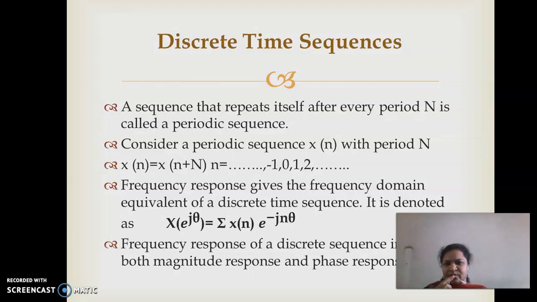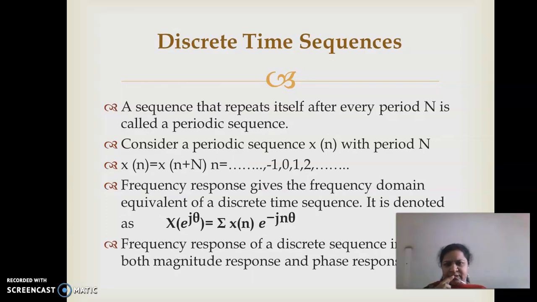Now the frequency domain equivalent of a discrete time sequence: if you take the exponential form e power j theta, it should be equal to the summation of x of n e power minus j n theta. If you take the frequency response plot of a discrete sequence, it involves both magnitude as well as phase response.